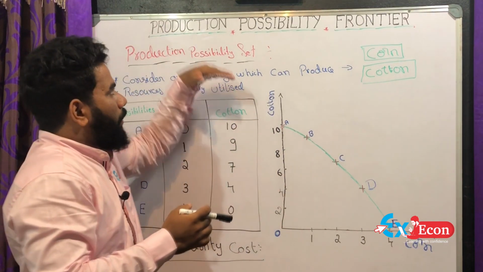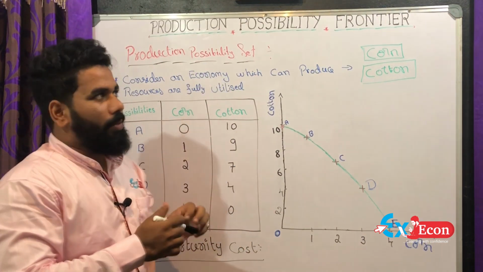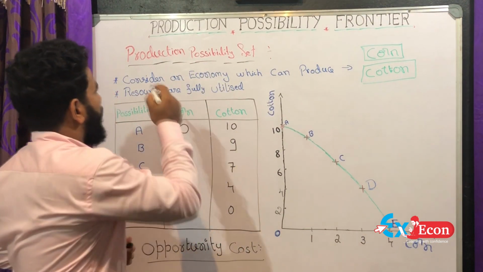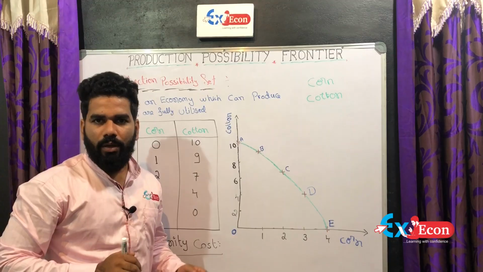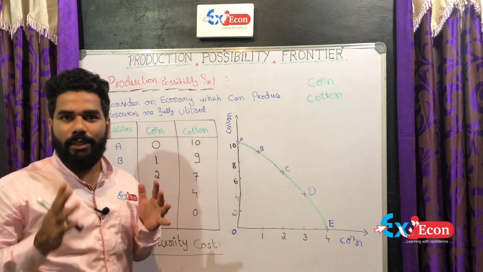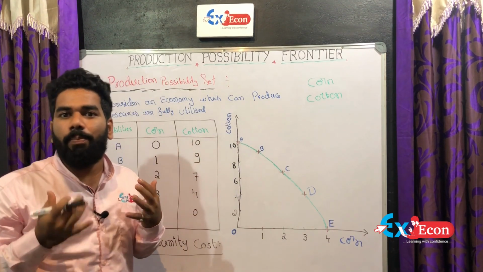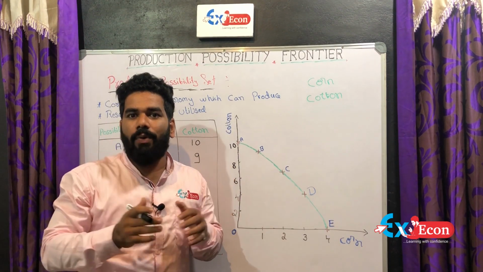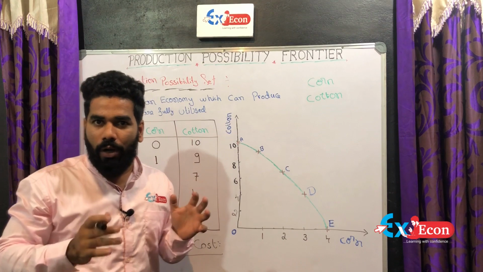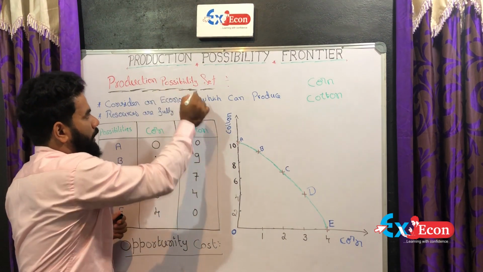Instead of dealing with the production possibility frontier concept directly, we must first learn what a production possibility set is. The collection of all possible combinations of goods and services that can be produced with a given amount of resources and a given stock of technological knowledge is known as the production possibility set.